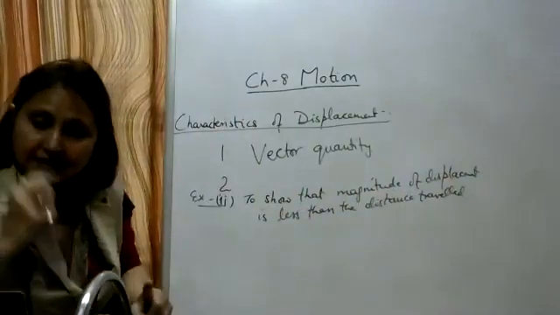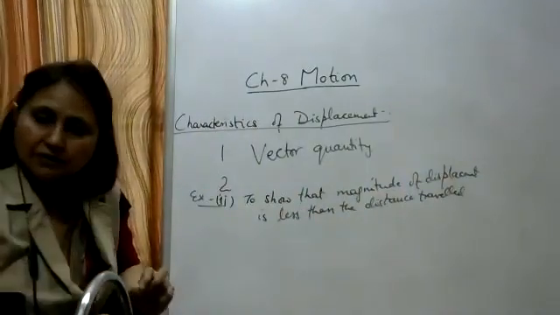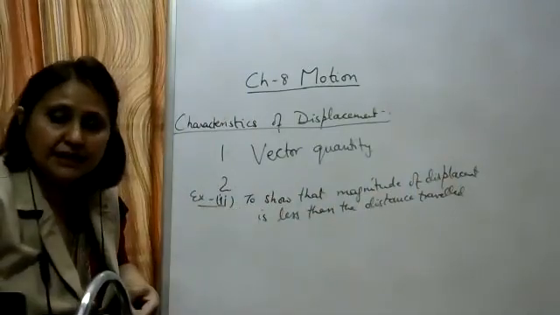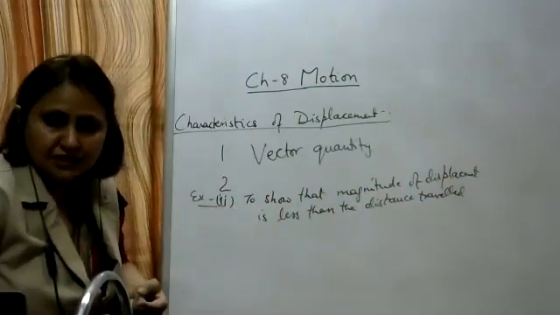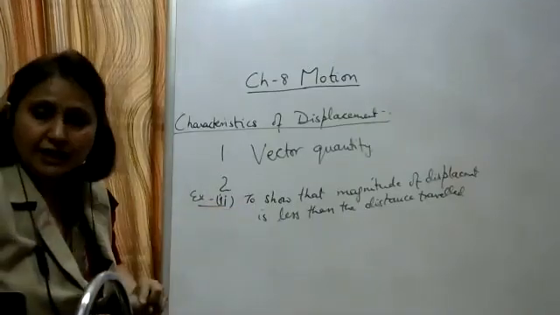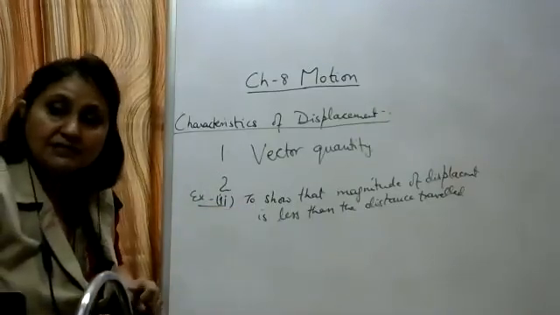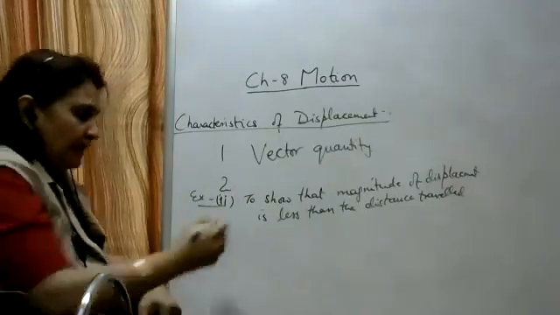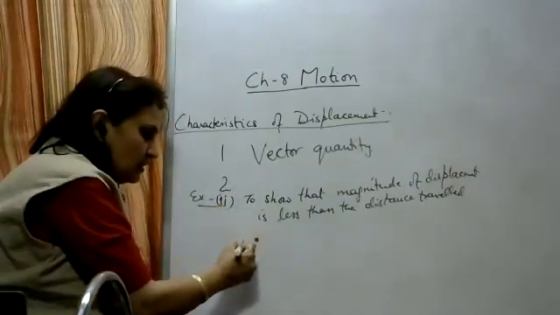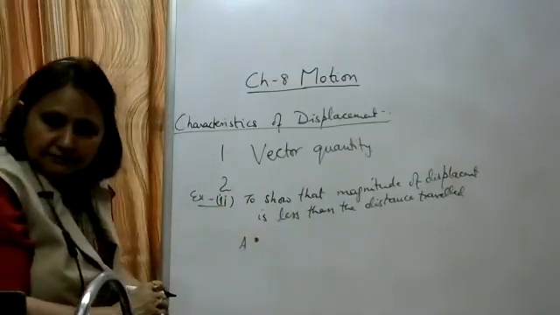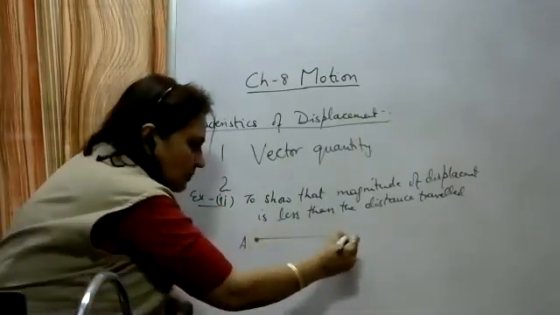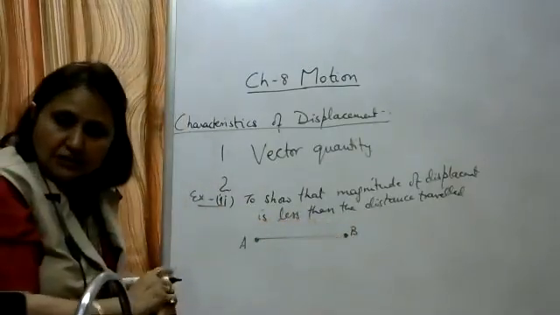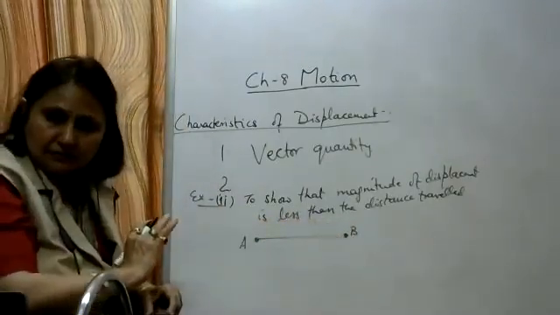So in the same second characteristic, we are discussing the second example. In the first example, we have studied that the magnitude of displacement is equal to the distance traveled. Now we are showing that the magnitude of displacement is less than the distance traveled. Okay. Let the same car starting from point A reach a point B covering 60 kilometers and then it turns back.